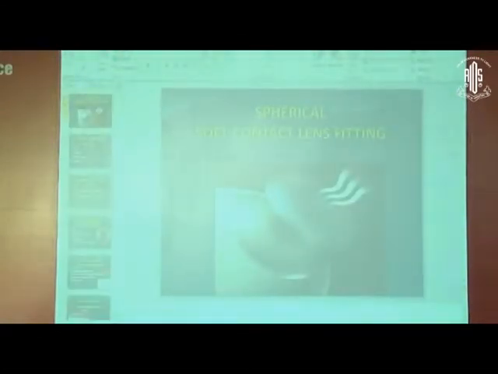Now, we go to soft contact lens fitting. After this brief overview on contact lens, what is contact lens, what are the various types, I will go on to the actual fitting. Now, what do you do? Somebody comes to you for contact lens. What all do you do? Well, the patient comes to you. He has a refractive error. He wants to get rid of glasses. Well, of course, one is refractive surgery, but when somebody wants contact lens, then you proceed with various steps.